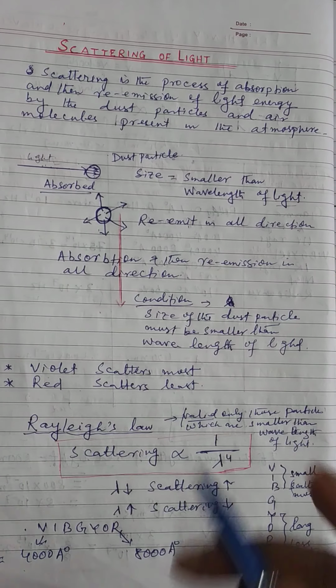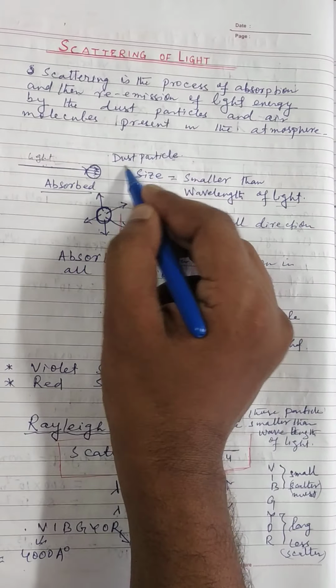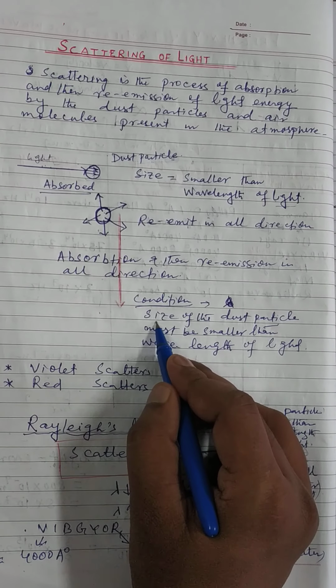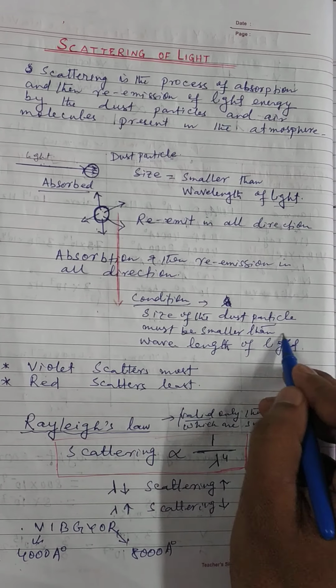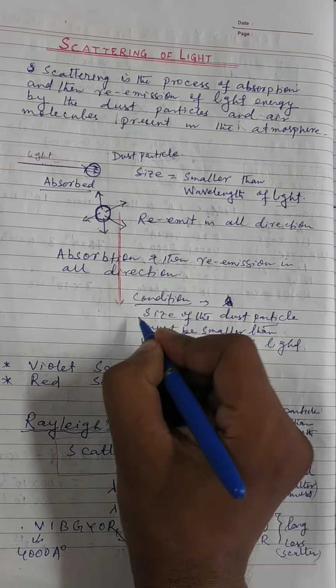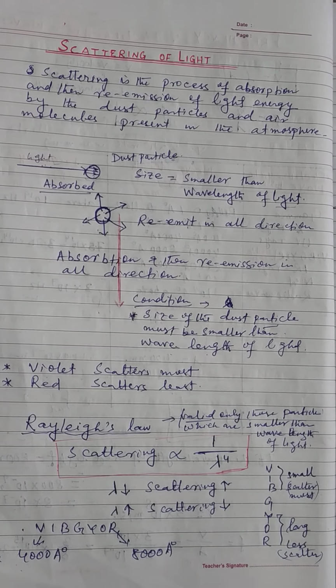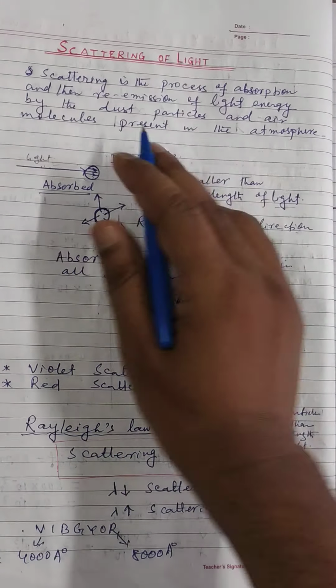But what is the condition? The size of the dust particle must be smaller than the wavelength of the light. This is the condition. Clear? So what is scattering?